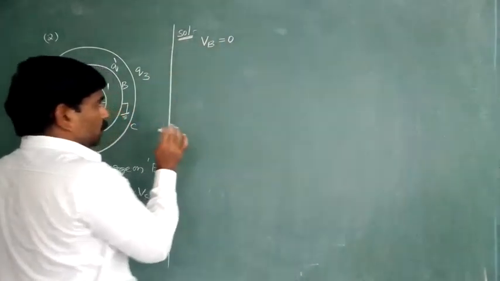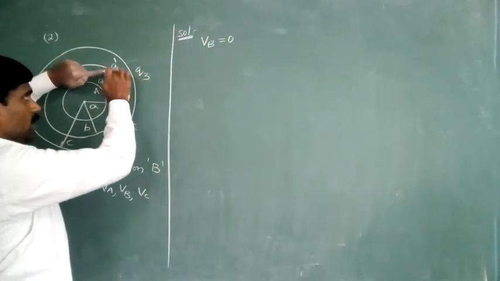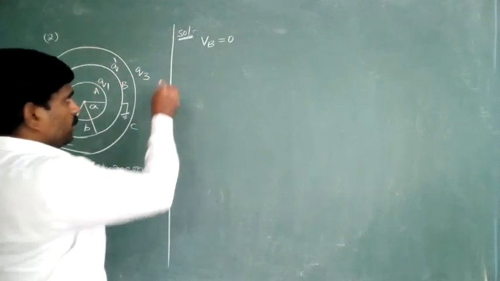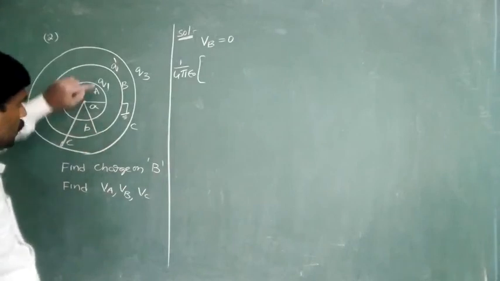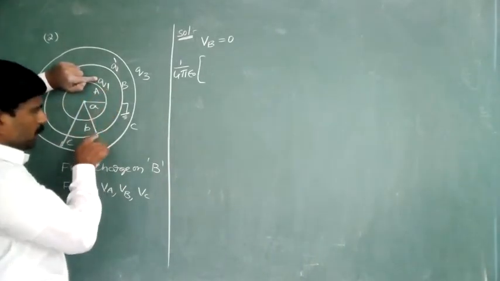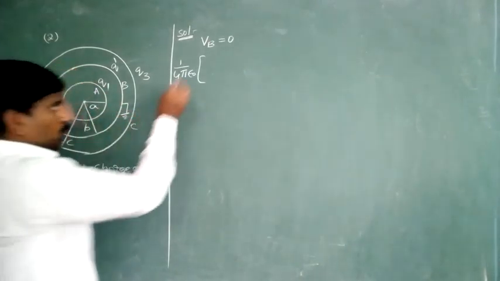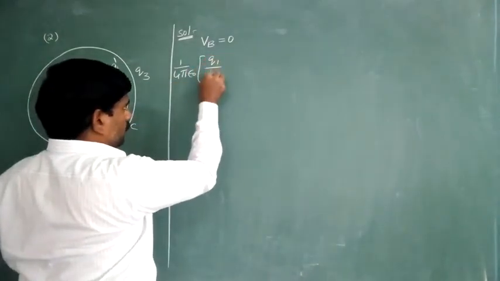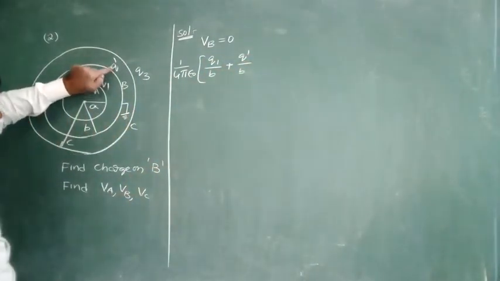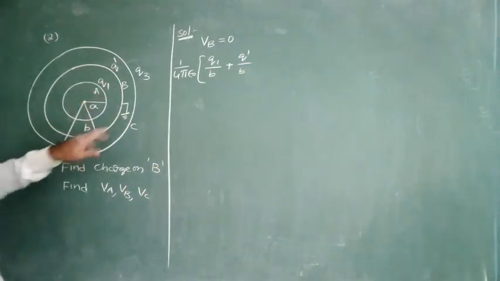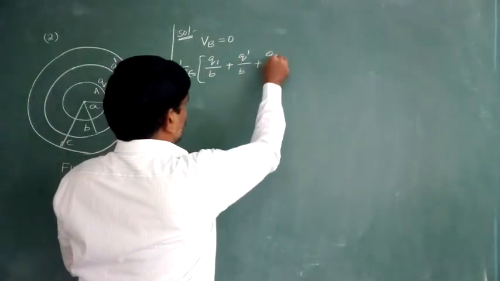VB equal to 0 means the potential here is due to the Q1 charge, the Q3 charge and the Q dash charge. Therefore 1 by 4 pi epsilon naught into Q1 by B, because the second shell is outside of the first one, plus Q dash by B, since the charge is Q dash and the distance is B, next plus Q3 by C.